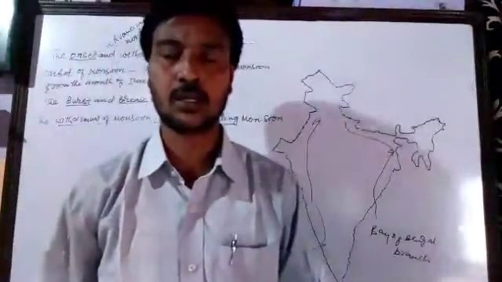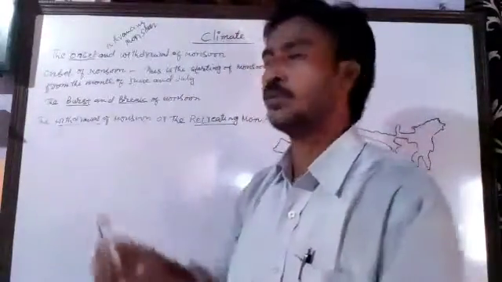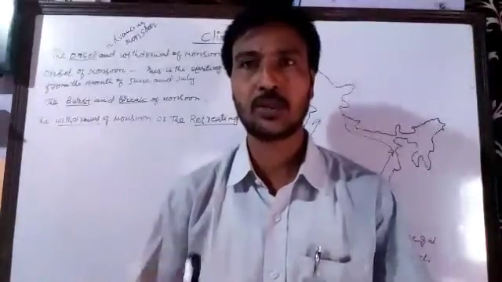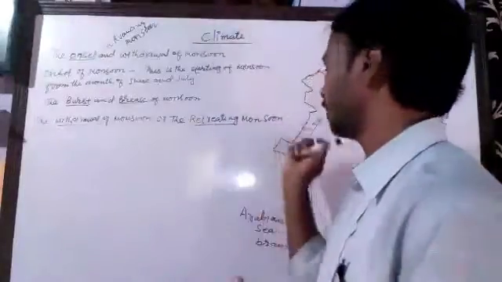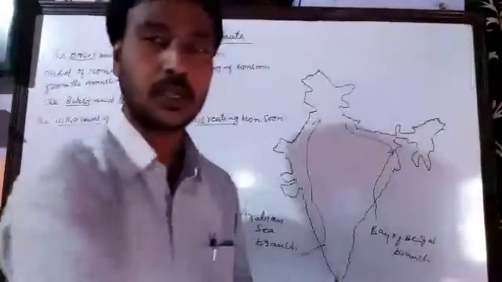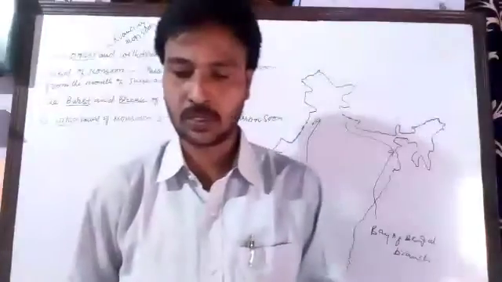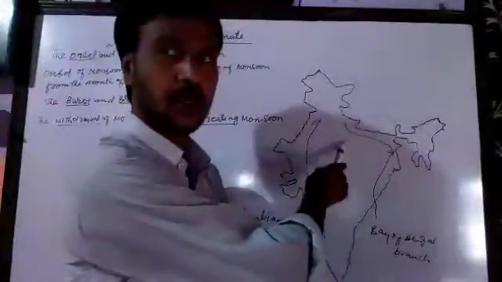But when does this retreating monsoon take place? I told you the retreating monsoon, or the withdrawal of monsoon, takes place from the month of September. From September, the rain starts returning back from the north part of India. This retreating monsoon begins returning from September and continues until November.